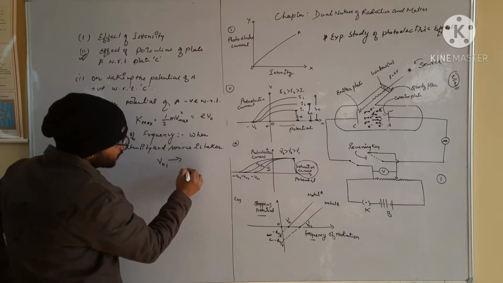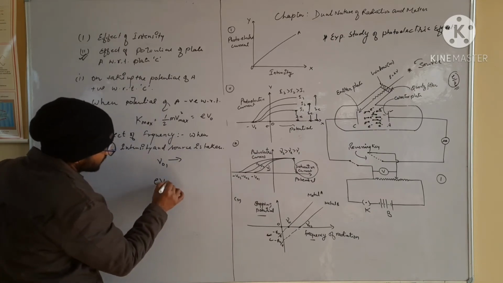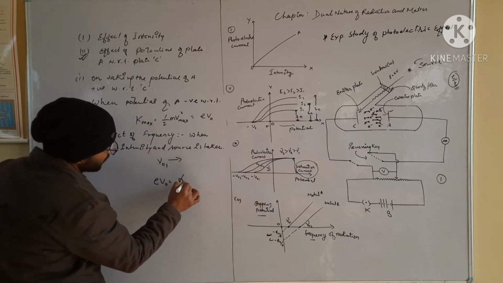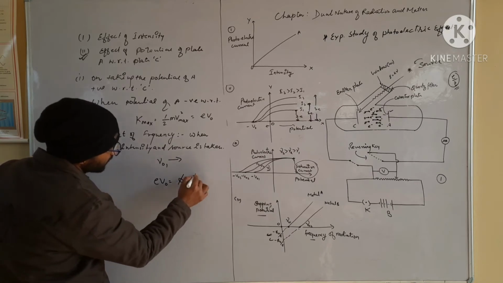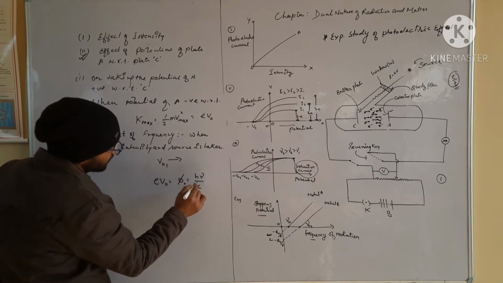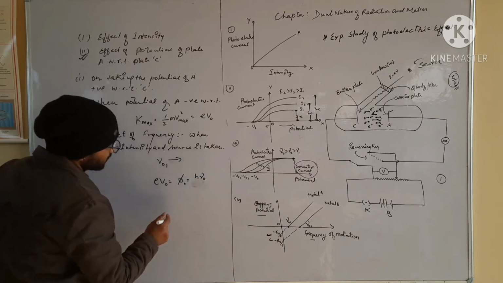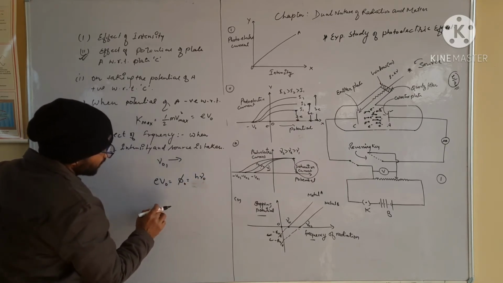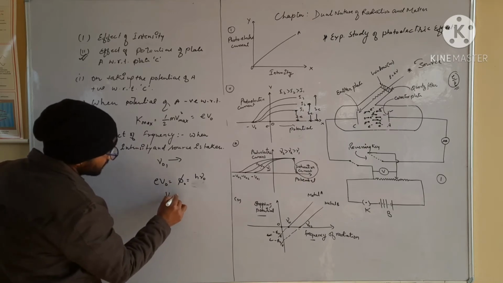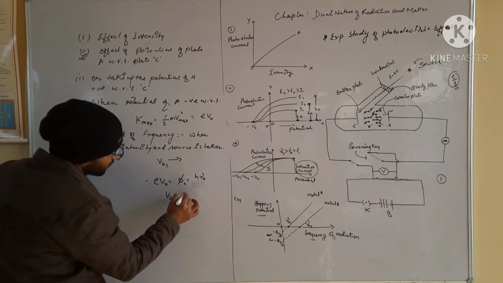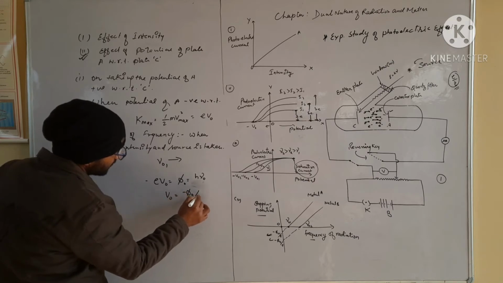By the formula eV naught = phi naught, the work function, which is h mu naught, we can write V naught = phi naught over e.